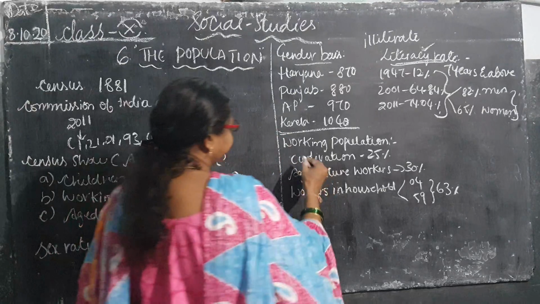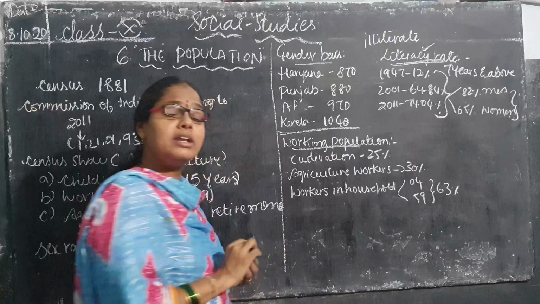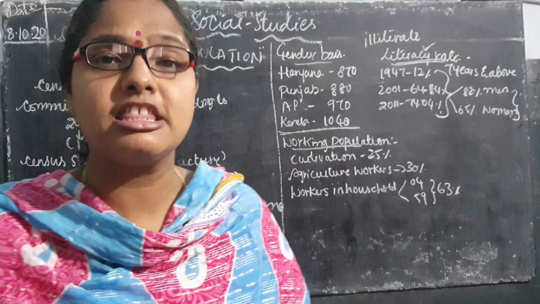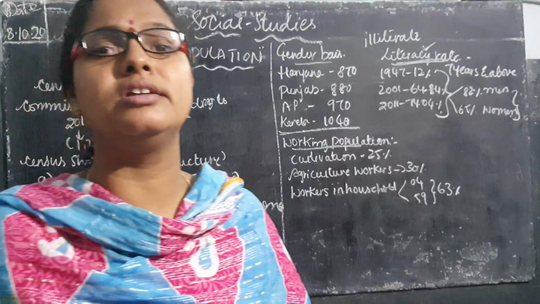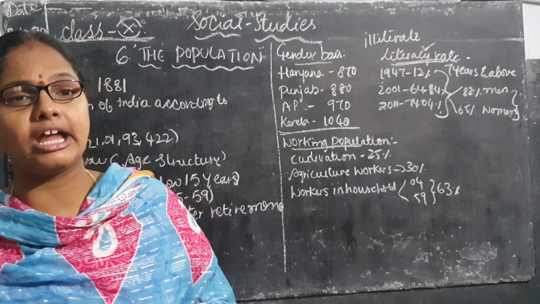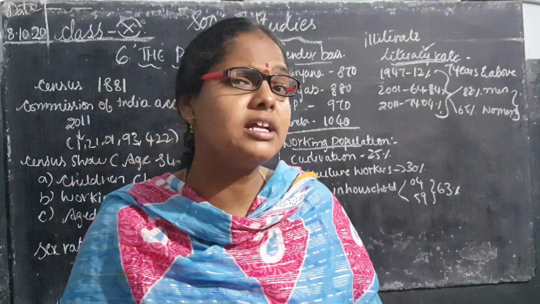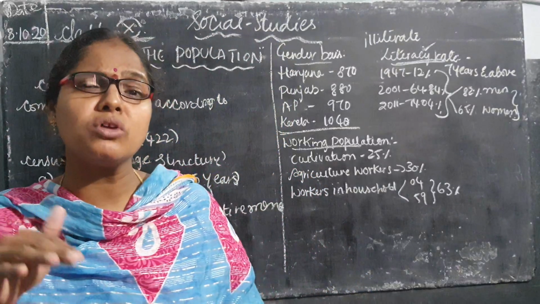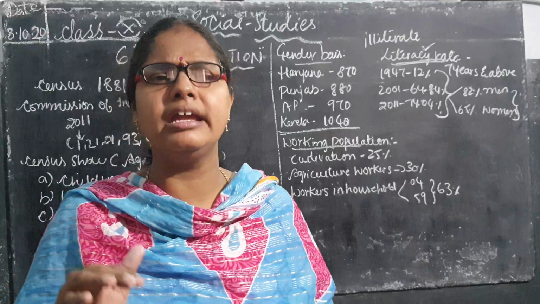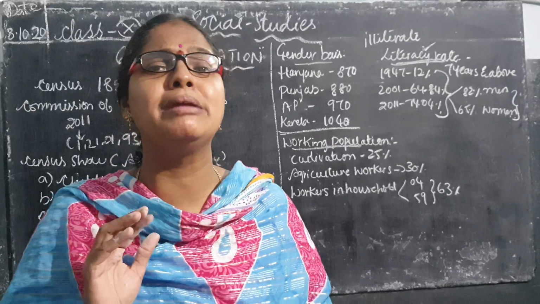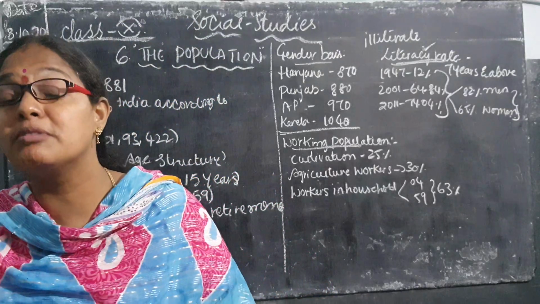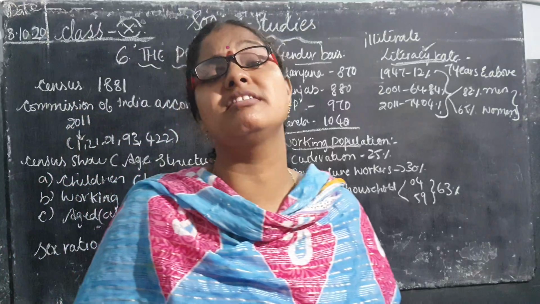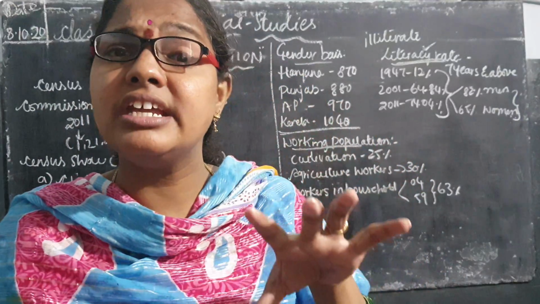Coming to the working population. Children, what is a working population? You already know, children, that India is predominantly agricultural. What does predominant on agriculture mean? Most of the people living in India, nearly 79 to 80% of people, are engaged in agriculture. How much, children? 79 to 80% of people are engaged in agriculture.